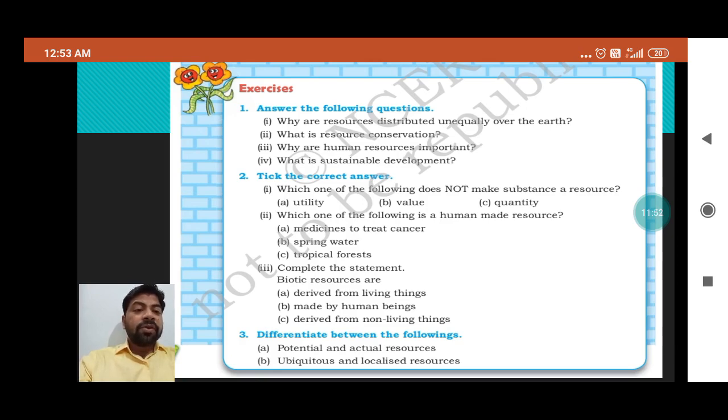Dams, ubiquitous and localized resources. We already discussed that ubiquitous resources are found everywhere, and localized resources are obtained from a local or particular area.